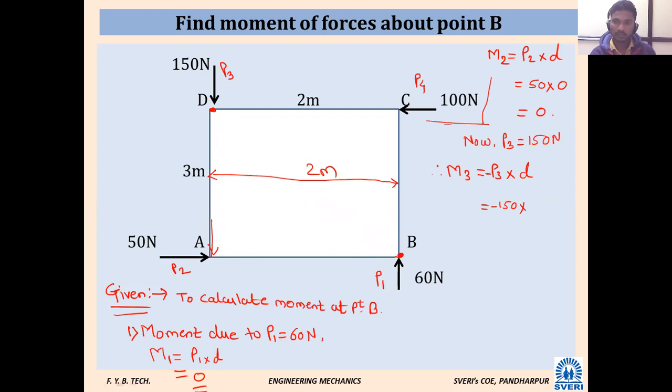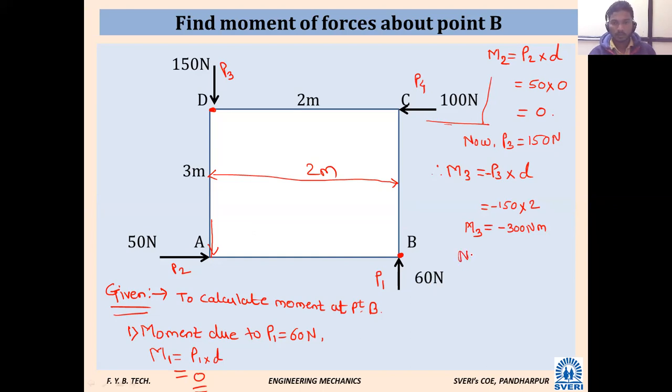No, sir, it is not. So how can we get the minimum distance? We can transfer that force so that we get the minimum distance, and the minimum distance will be 2 meter. Are you able to apply your mind in that way? Yes, sir. So it will be 2 meter. And what will be the answer then? Minus 300 Newton meter. That is M3. Any problem? No, sir. Next.